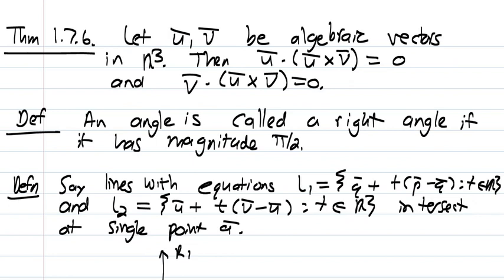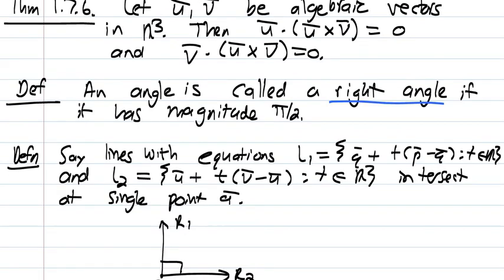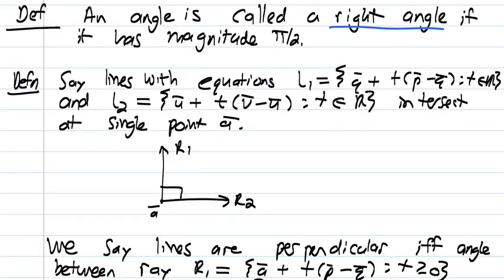Now, a definition. We say an angle is called a right angle if it has magnitude pi over 2. So in our model, we have to redefine everything. All right, so we have to define, what does the word right angle mean? So we define the word right angle to mean if the magnitude is pi over 2. All right, so more definitions. So say lines with equation L1, which is Q plus T(P minus Q), where T is a real number, and line 2, U plus T(V minus U), where T is a real number, intersect at single point A.